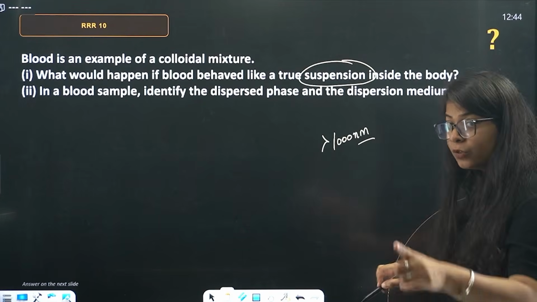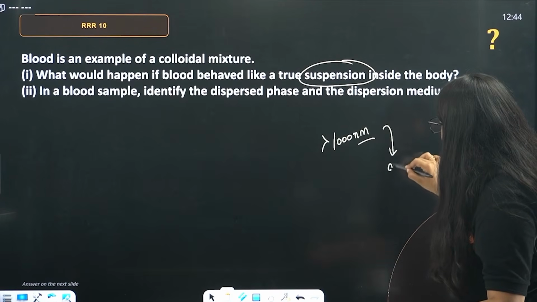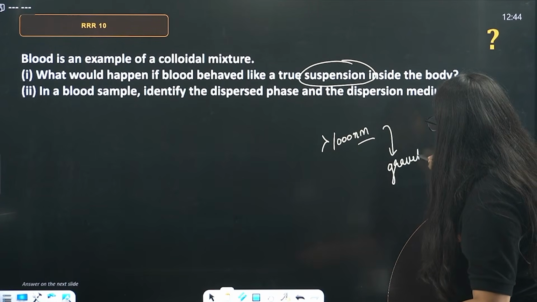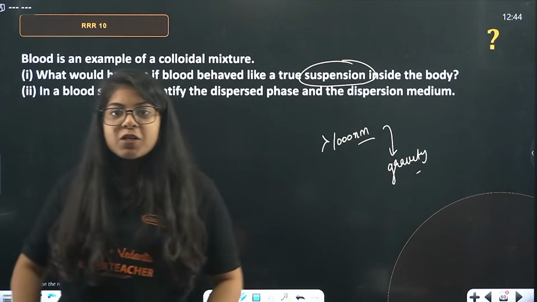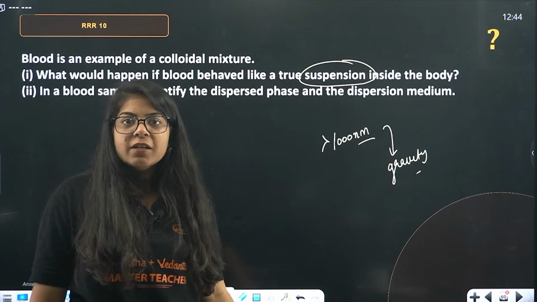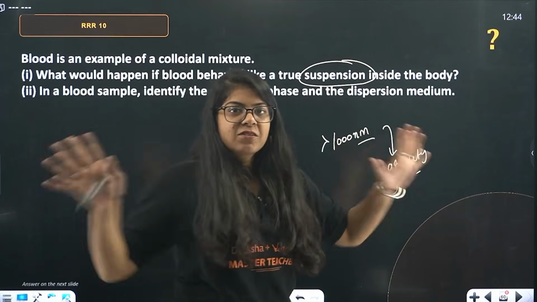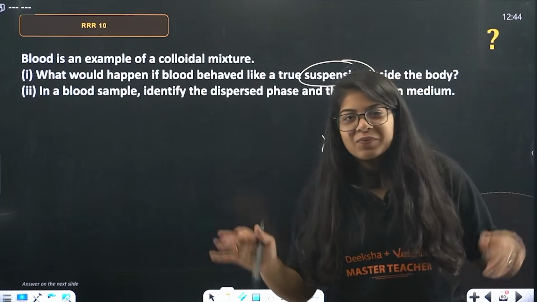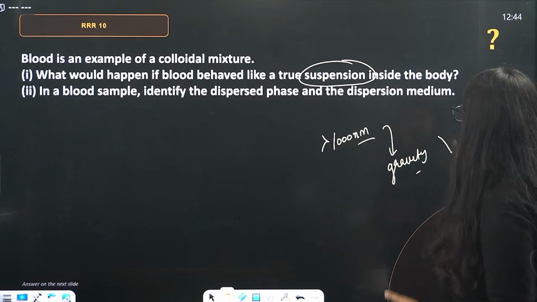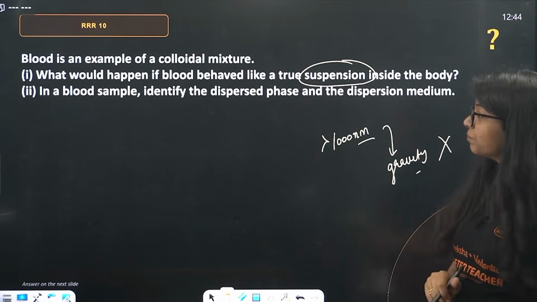And we know that it settles under gravity. So, imagine your blood is not going to your brain, but all the blood is going down to your feet and settling under gravity. That's a massive disaster. My brain needs oxygen. My brain needs blood, right? So, this is not a good case, life-threatening.